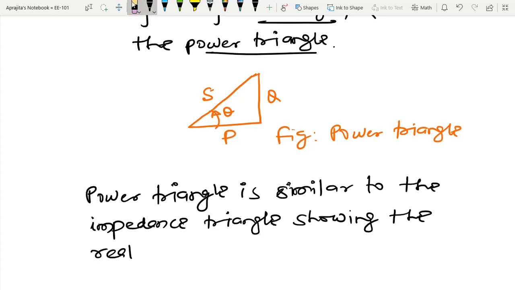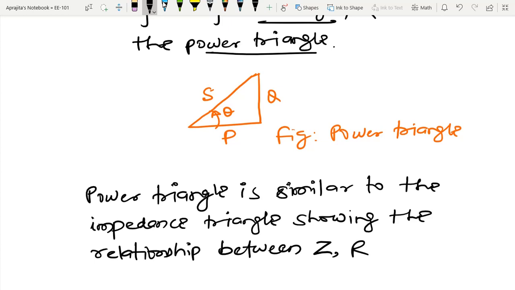So let us write it again. Okay, so basically I have one relationship, that is the relationship between Z, that is the impedance, R, that is called resistance, and X is the reactance, and I can also represent it like this.